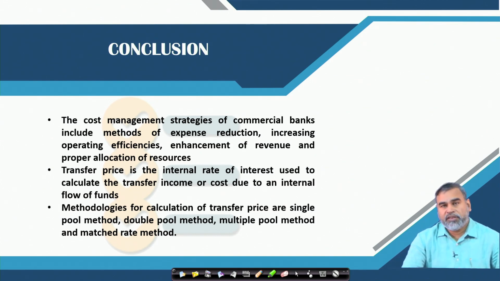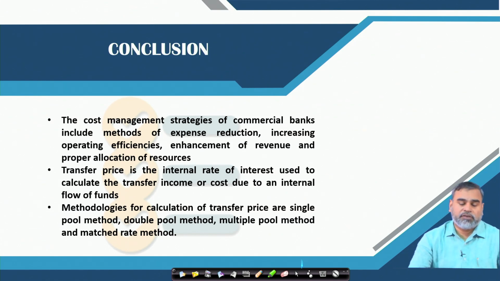And there are methodologies used to calculate it: the single pool method, double pool method, multiple pool method or the matched rate method. These are the different methods we use for measuring the transfer price for a commercial bank. So, this is the overall idea about performance measures.